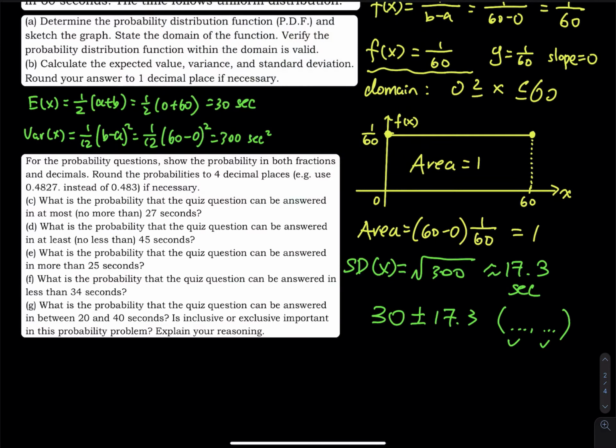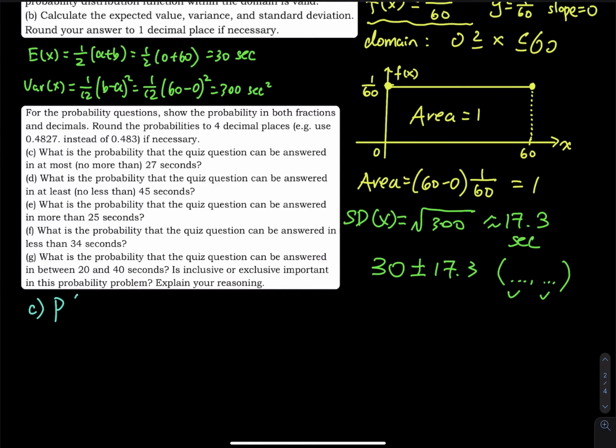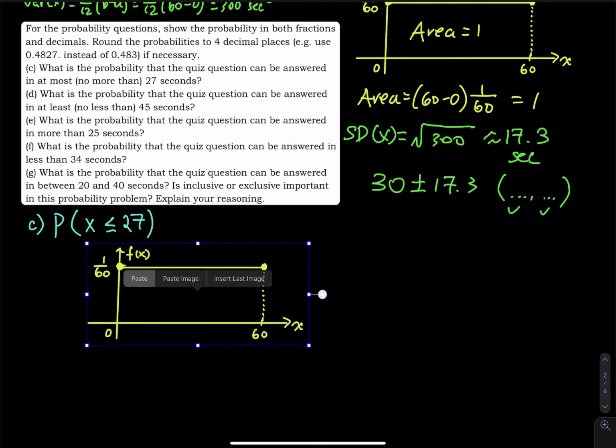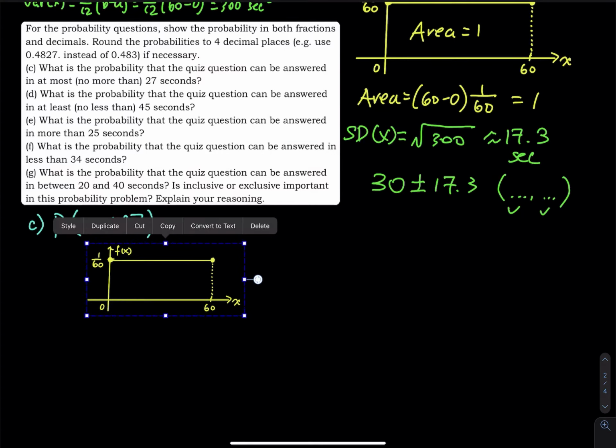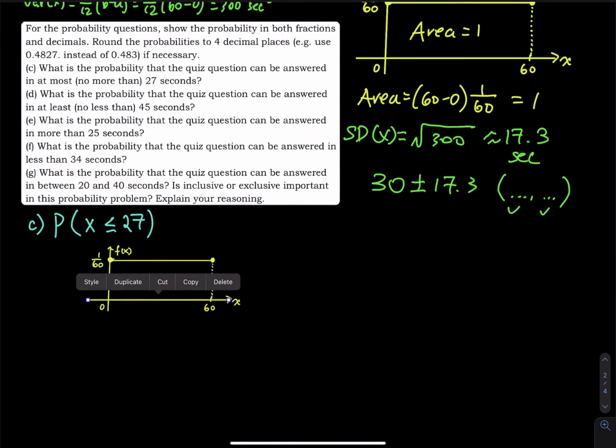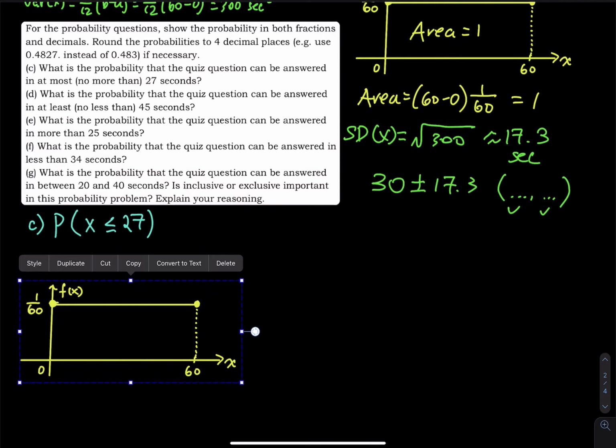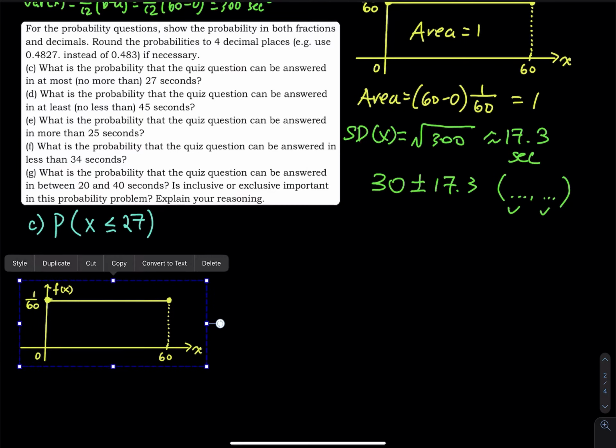that the quiz question can be answered in at most 27 seconds. At most means no more than 27 seconds. So for C, at most, that will be x less than or equal to 27. And then what you have to do first is sketch the graph. So the graph, I got the graph right here. Let me just move this over here. Actually, I can do that. Make the graph smaller so I can save some space. So copy this for the next problem.